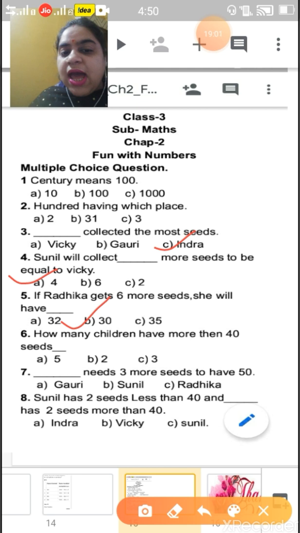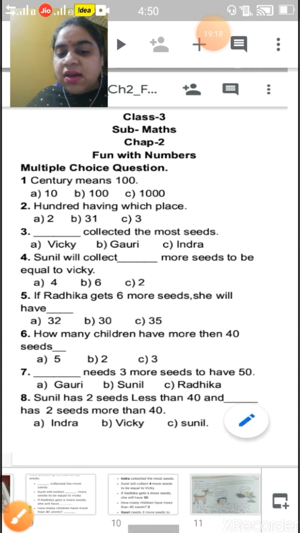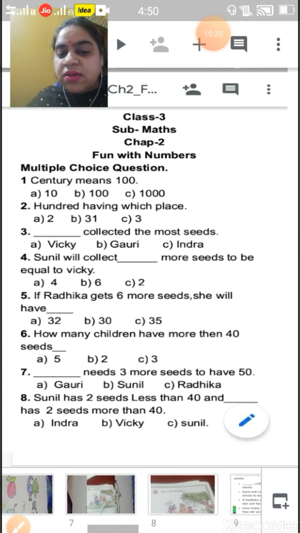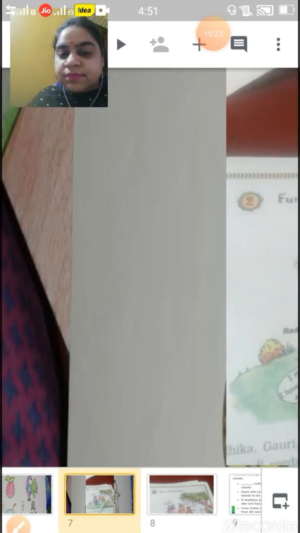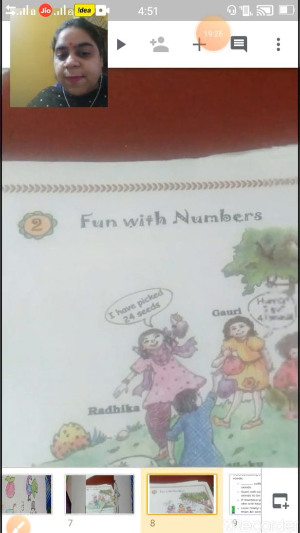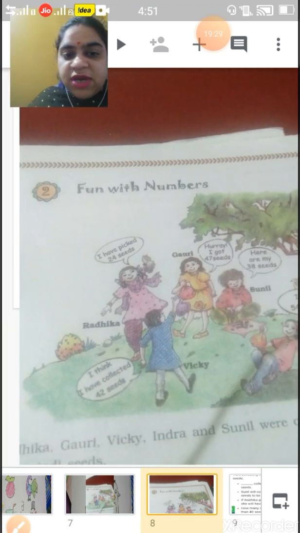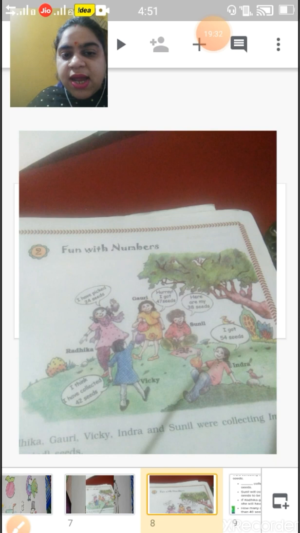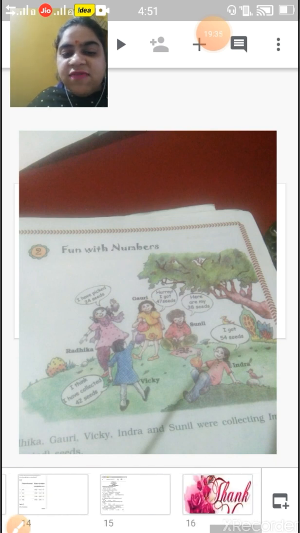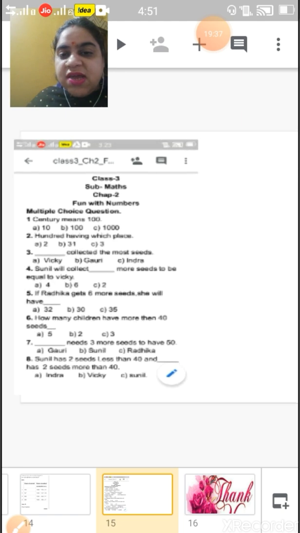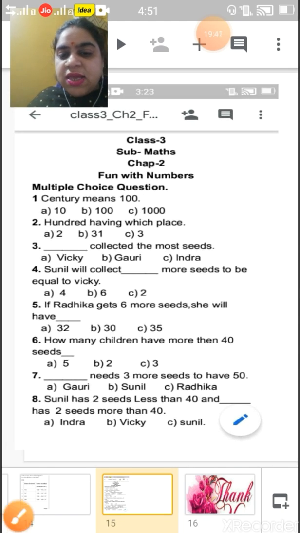How many children have more than 40 seeds? Now, how many children are having more than 40 seeds? You can go back to our chapter. They are 3. More than 40: 1, 2 and 3. So how many children are having more than 40? That is 3.